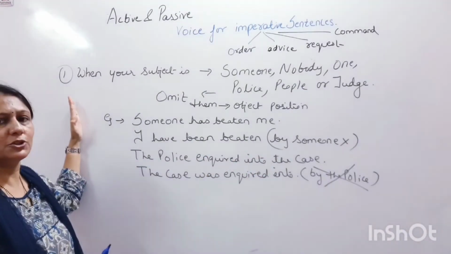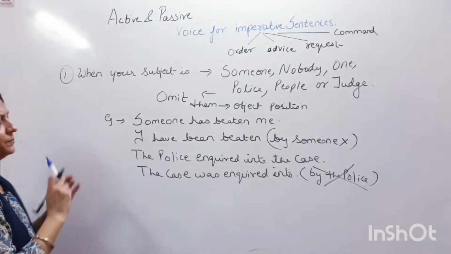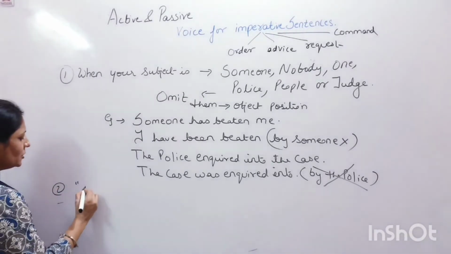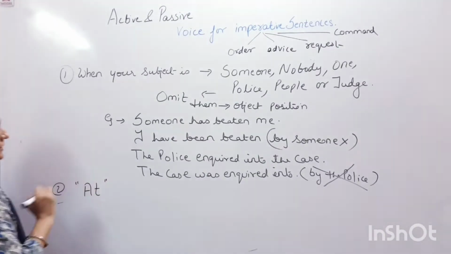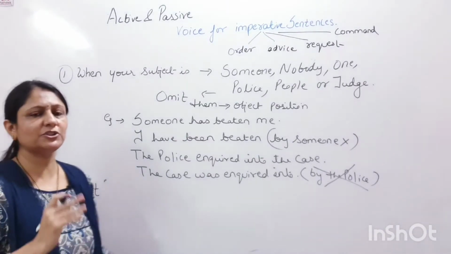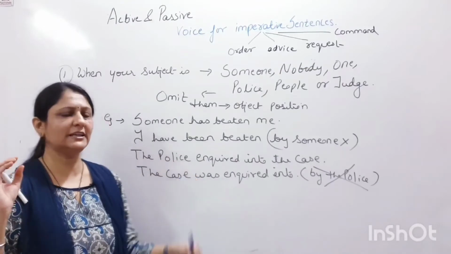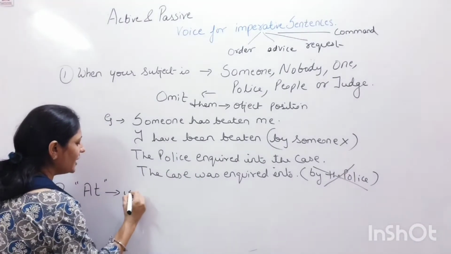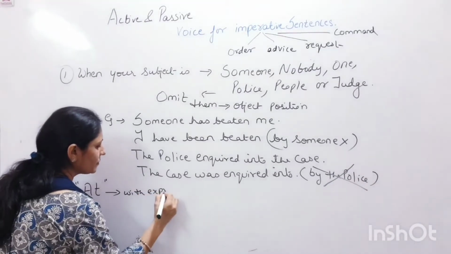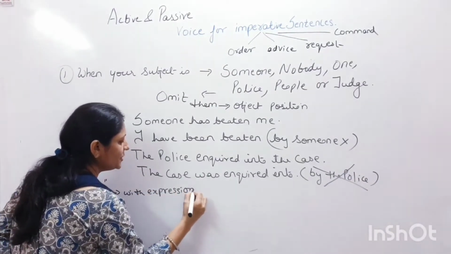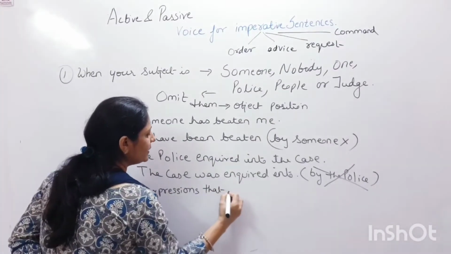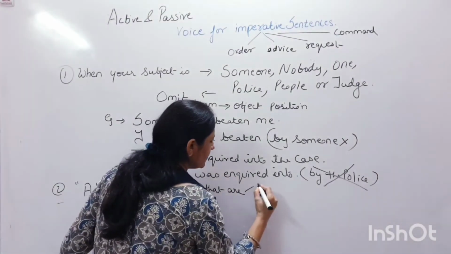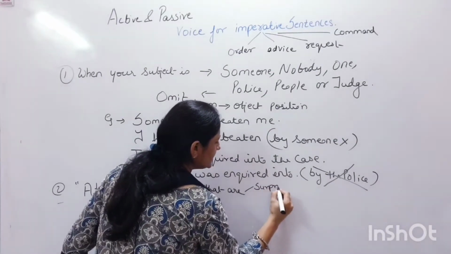Now coming to the second special rule. The second special rule is we always use the word at with expressions. What kind of sentences are there with at?